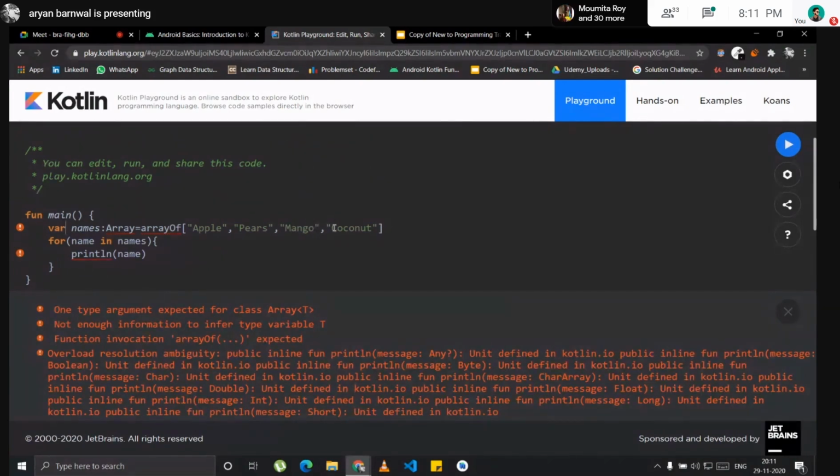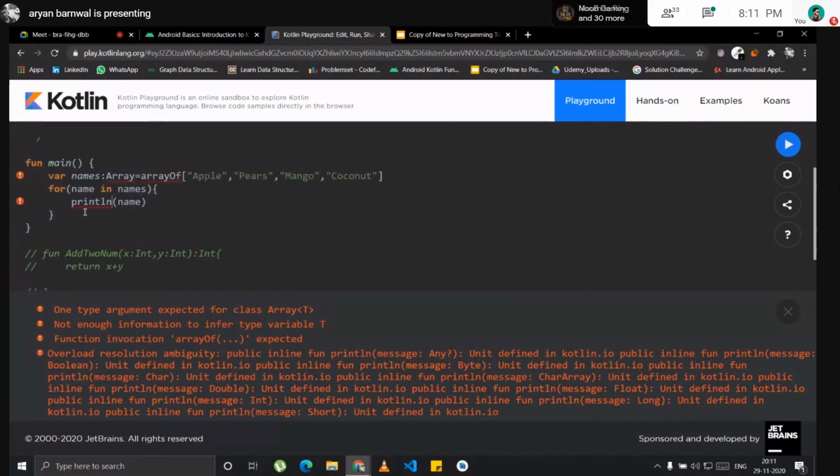Array of. For some reason it isn't working. Let me see what's happening. Only type argument expected for class Array; type variable T not enough. Function invocation arrayOf expected. Let me check.